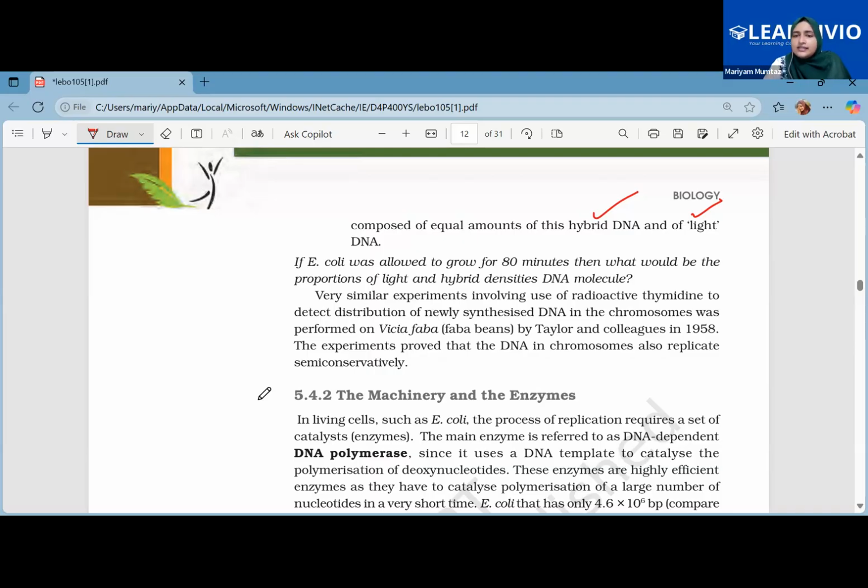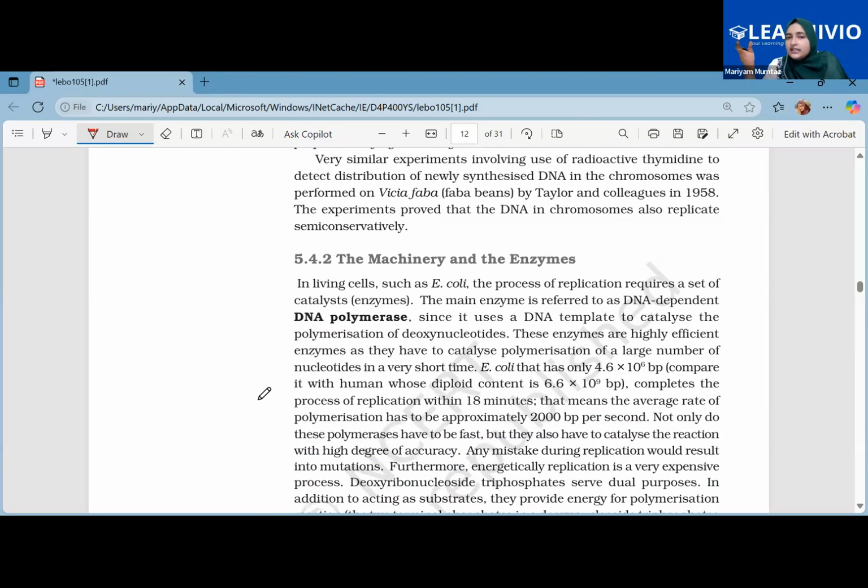Understood? And the same exact experiment was done in the case of plants also. This was performed by Taylor and his colleagues, and he did the same experiment on Vicia faba, that is faba beans, to prove that replication takes place semi-conservatively not only in prokaryotes, but also in eukaryotes. Clear?